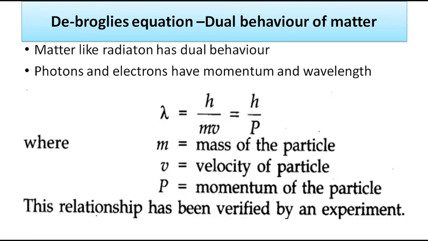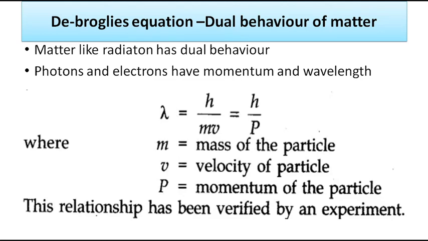Now de Broglie is asking: light is showing both wave-like and particle-like properties, so the question comes again, does a particle also have wave-like behavior? Does a particle behave only like matter, or can it show wave-like property also?